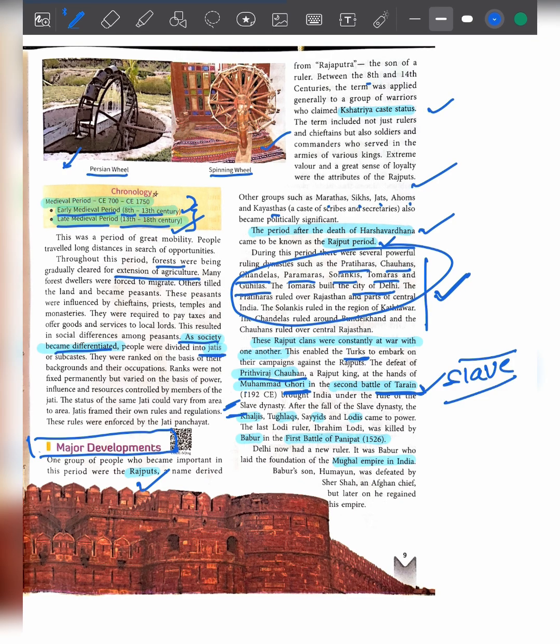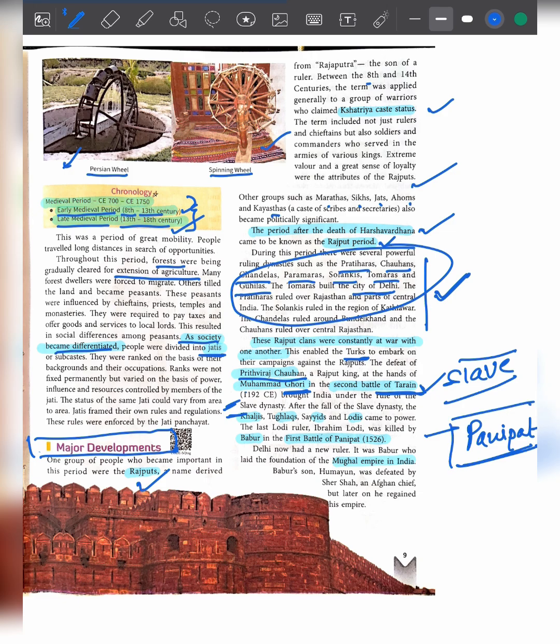After the slave dynasty, many other Muslim rulers came into India, like the Khiljis, Tughlaq, Sayyid, and Lodi. The last Lodi ruler was Ibrahim Lodi, and Ibrahim Lodi was killed by Babar in the first battle of Panipat.